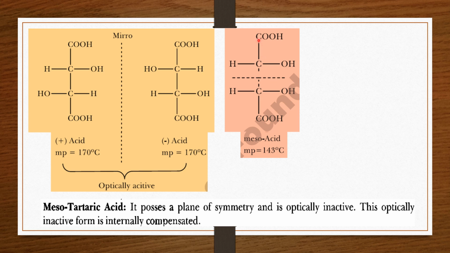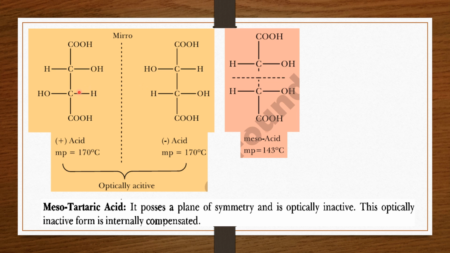As you can see, the same groups are attached towards the same directions: hydroxy group, hydrogen, and carboxylic group. So all the atoms which are attached to this carbon are in the same direction, so it possesses the plane of symmetry. So when tartaric acid possesses the plane of symmetry, it is called the mesotartaric acid.